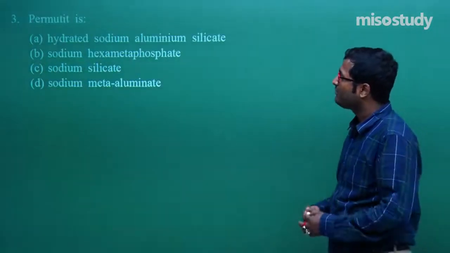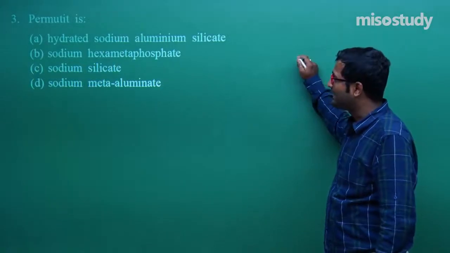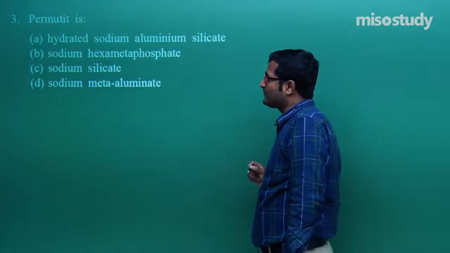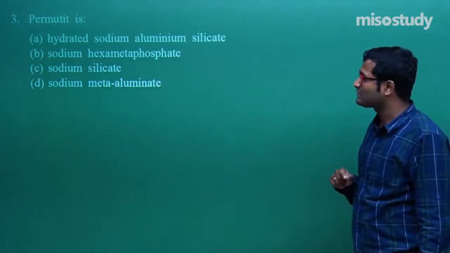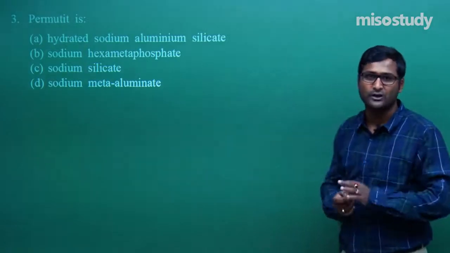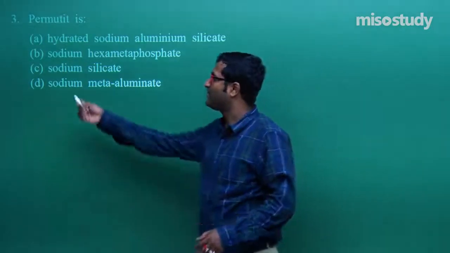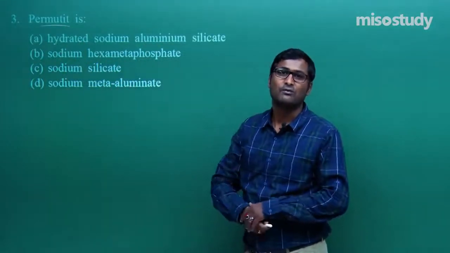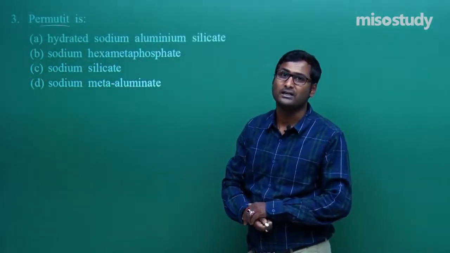Now, let's move to the next question. That is permutit. Permutit is, tell me, hydrated sodium aluminum silicate, sodium hexametaphosphate, sodium silicate or sodium meta-aluminate. This is a completely conceptual, theory based question. As we know, permutit is used to remove the hardness of water.